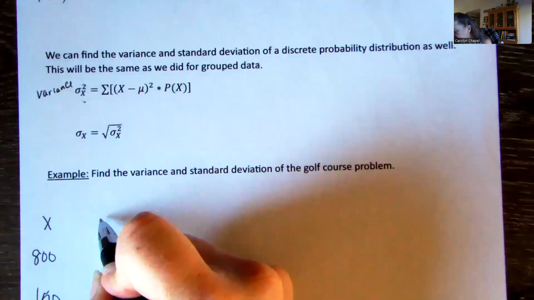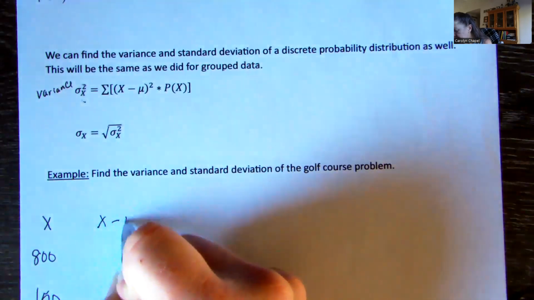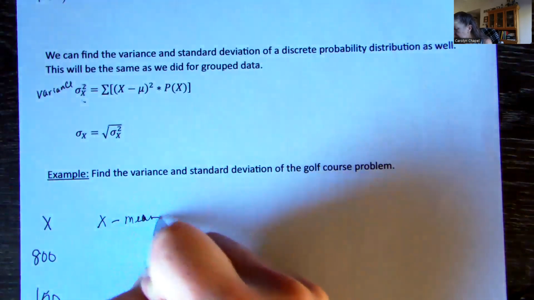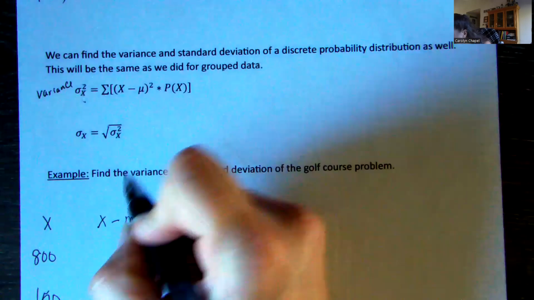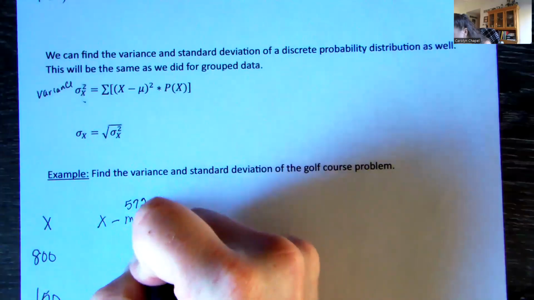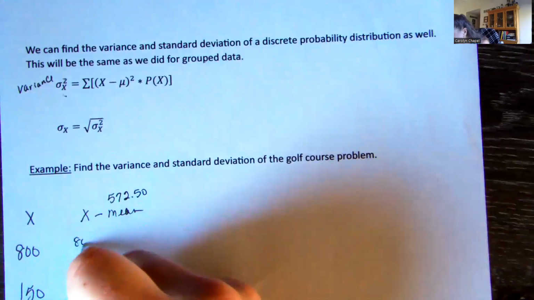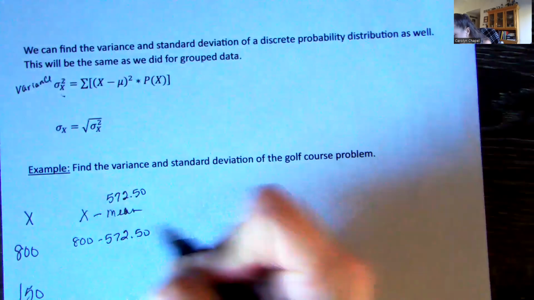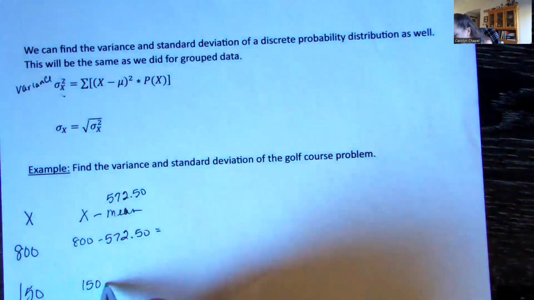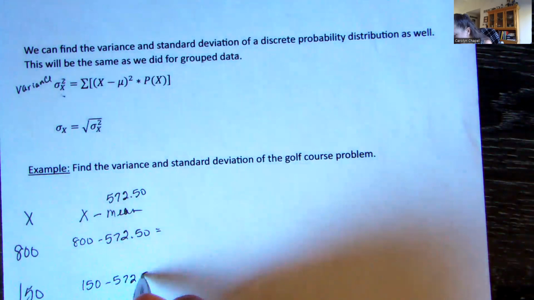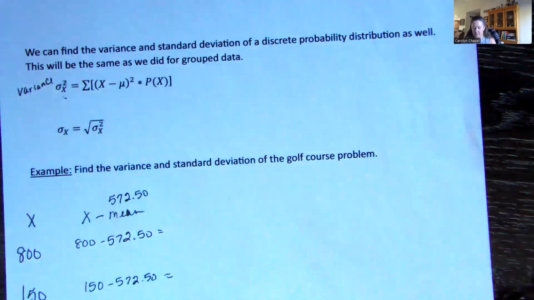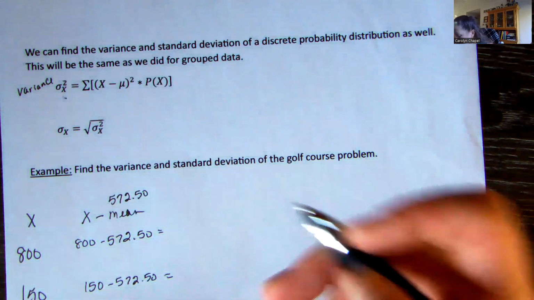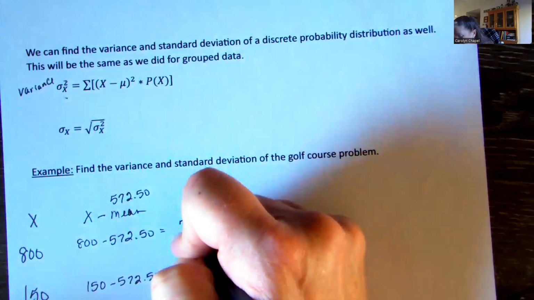So first of all, I'm taking my X and subtracting off my mean. Again, reminder, the mean that we just found was 572.50. So I'm going to take my 800, subtract out 572.50, and get that value. I'm going to do the same for the other one.